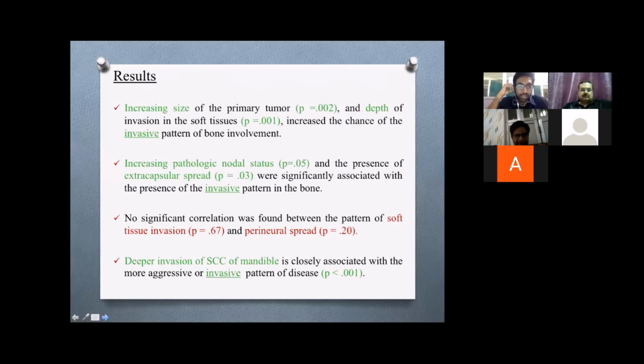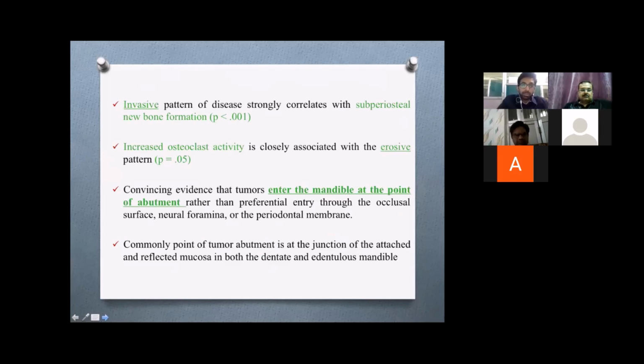There is also statistical significance between increasing pathological node status, that is N1 and N2, and the presence of extracapsular spread, which was associated with the invasive pattern in the bone. But there is no significant correlation between soft tissue invasion and perineural spread with the pattern of bone invasion. Deeper invasion of squamous cell carcinoma of the mandible is closely associated with the invasive pattern in a significant manner. Also, the invasive pattern of disease is strongly correlated with subperiosteal new bone formation.